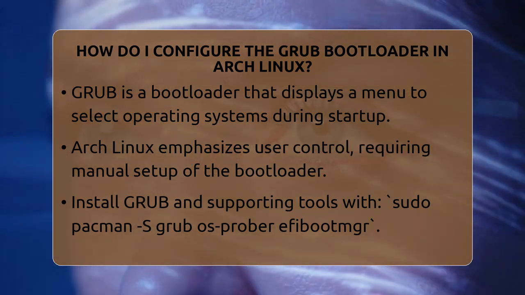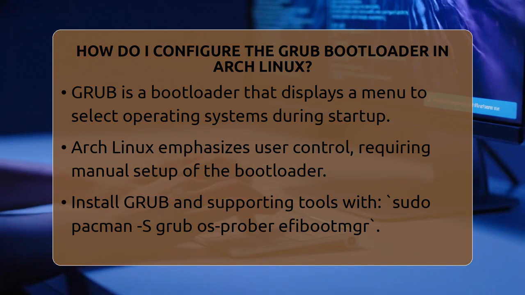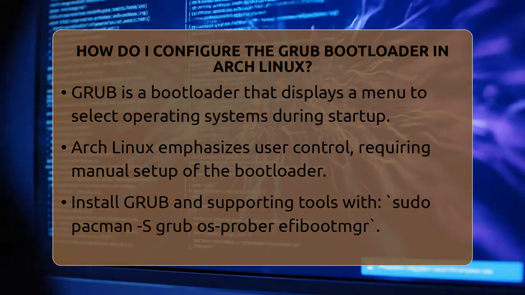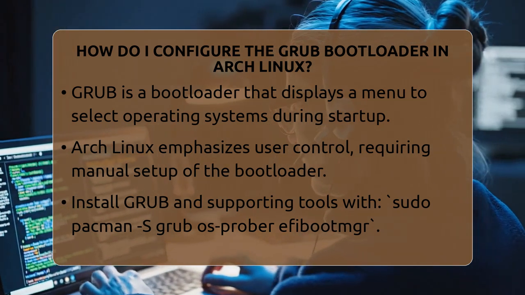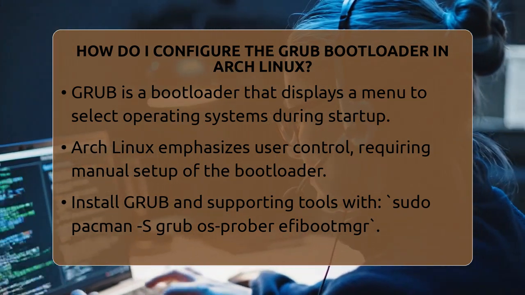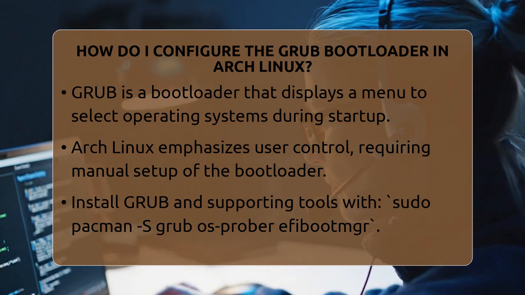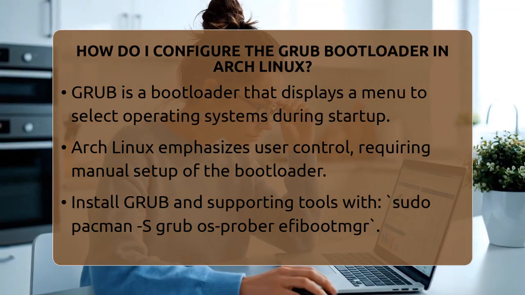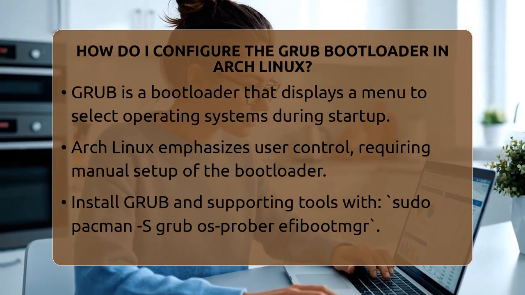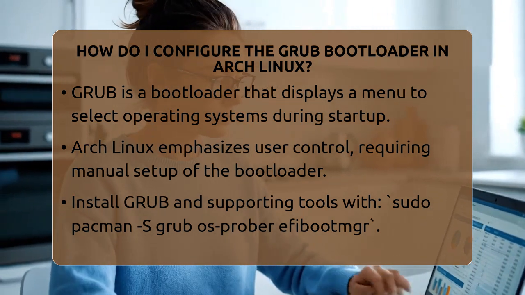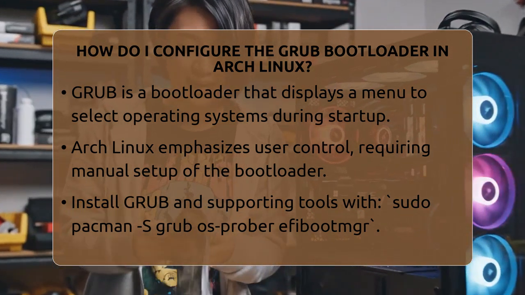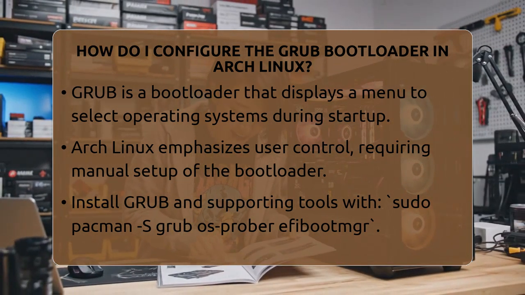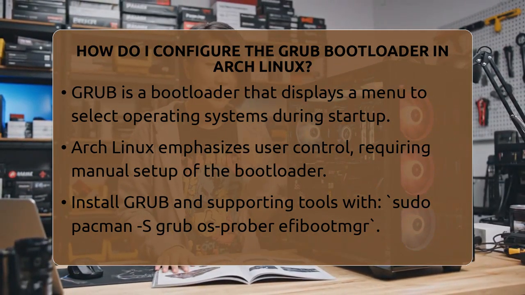Now, Arch Linux follows a simple but powerful principle: give users full control. That means setting up your bootloader is something you do manually, but it's straightforward once you understand the steps. First, you need to install the GRUB package along with some supporting tools. Use the command sudo pacman -S grub os-prober efibootmgr. The first installs the bootloader itself, the second helps detect other operating systems, and the third manages UEFI boot entries.